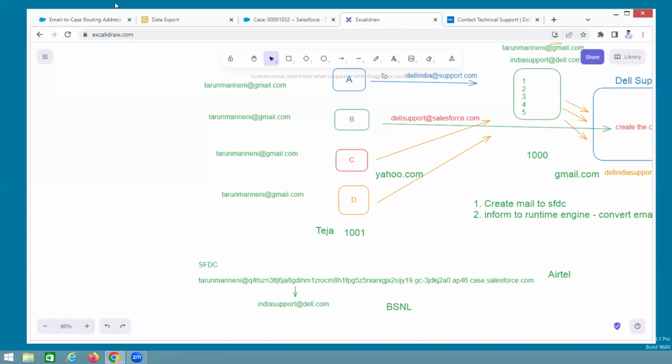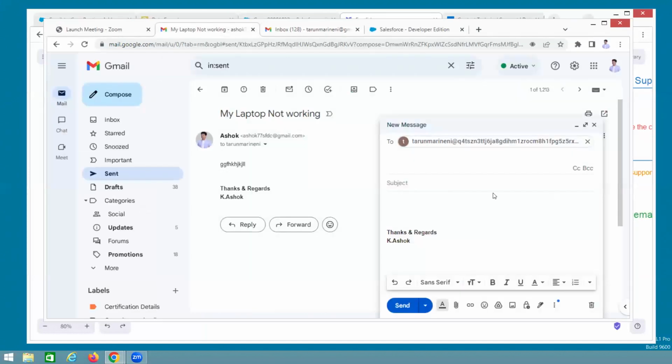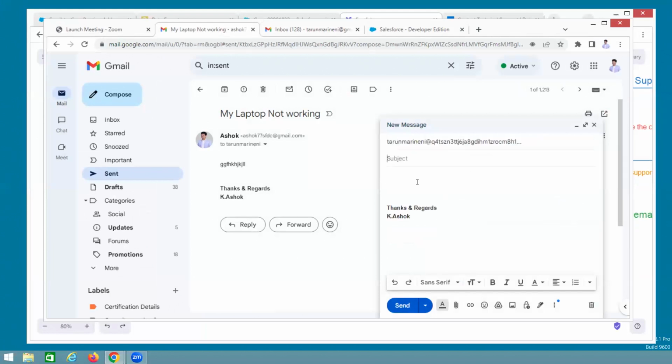Here, Ashok is a customer. See, guys, Ashok already sent one mail. I'm not using the personal mail, guys, because it is not activated yet. I'm using this one. This guy is asking about an iPhone issue. Switched off. I'm sending it.